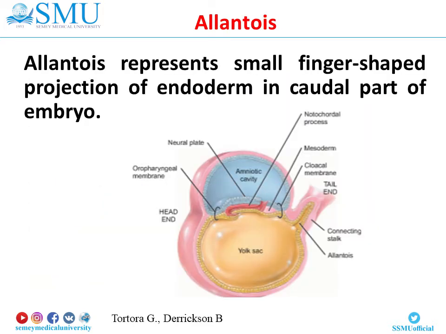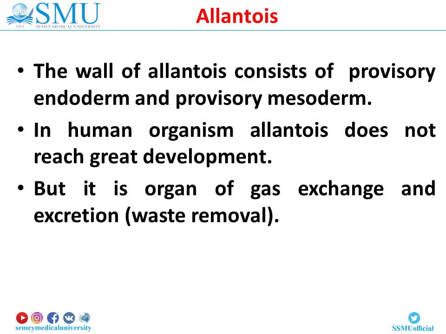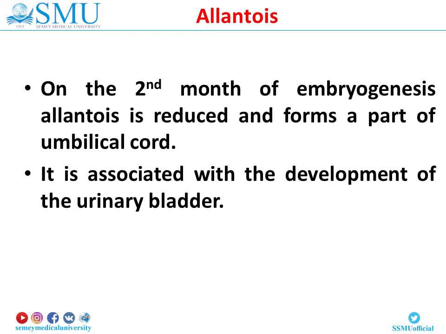Allantois. Allantois represents a small finger-shaped projection of endoderm in the caudal part of the embryo. The wall of allantois consists of provisory endoderm and provisory mesoderm. In the human organism, allantois doesn't reach great development, but it is an organ of gas exchange and excretion. In the 2nd month of embryogenesis, allantois is reduced and forms a part of the umbilical cord. It is associated with the development of the urinary bladder.